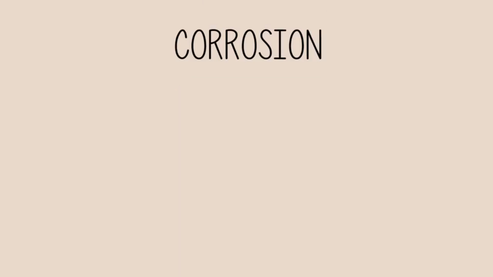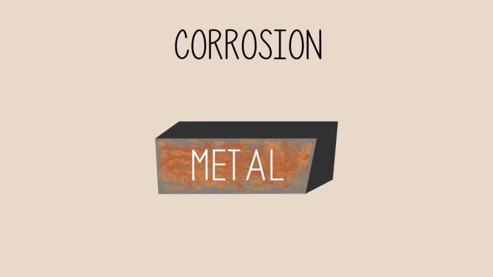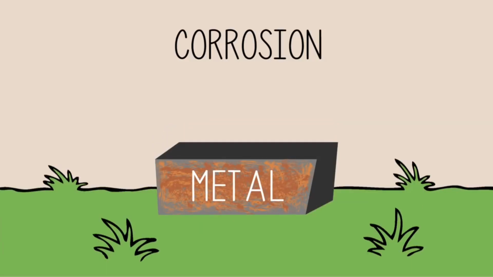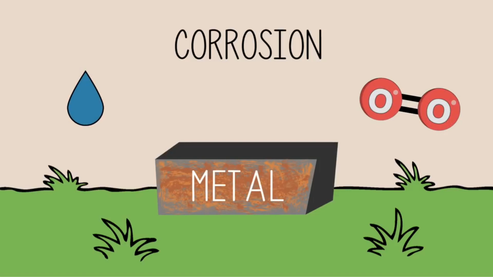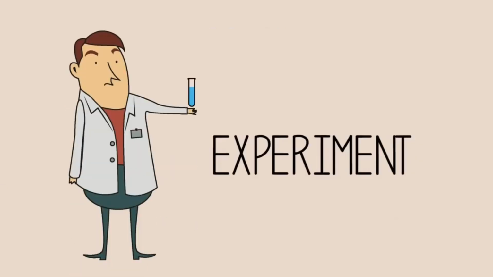The term corrosion is used to describe the breakdown of a metal when exposed to the environment. When we say a metal corrodes, we mean that it has reacted with water and oxygen from the environment to form their respective oxides. We can demonstrate this using a simple experiment.